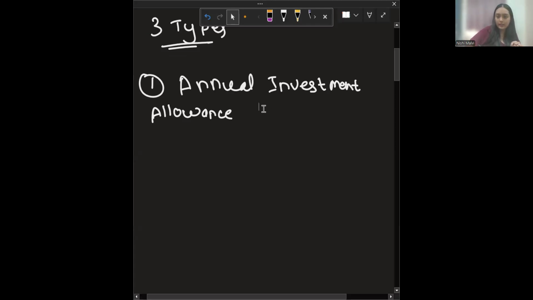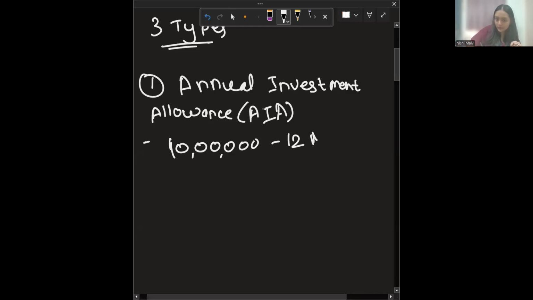You can say this as AIA. Now AIA is available 1 million per year. Per year in the sense for 12 months. And this is per company.